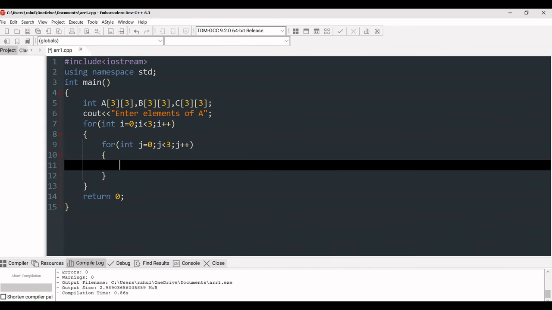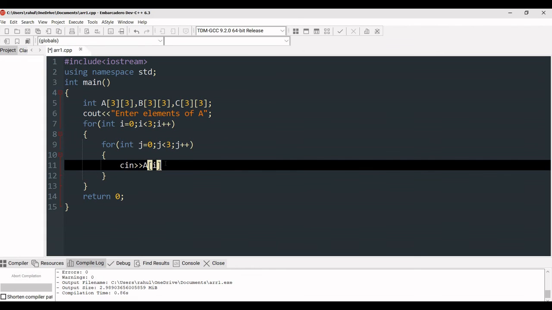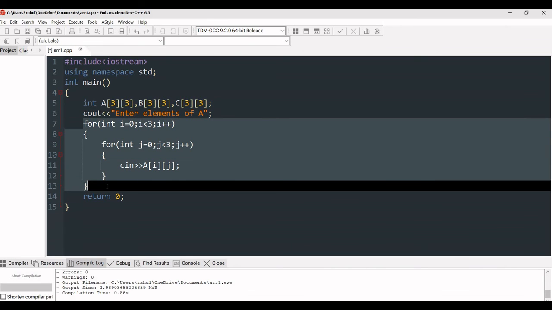Fine. Now we have to take input, so we'll use cin here, cin a[i][j], and that's it. Now I'm going to copy this same loop again.